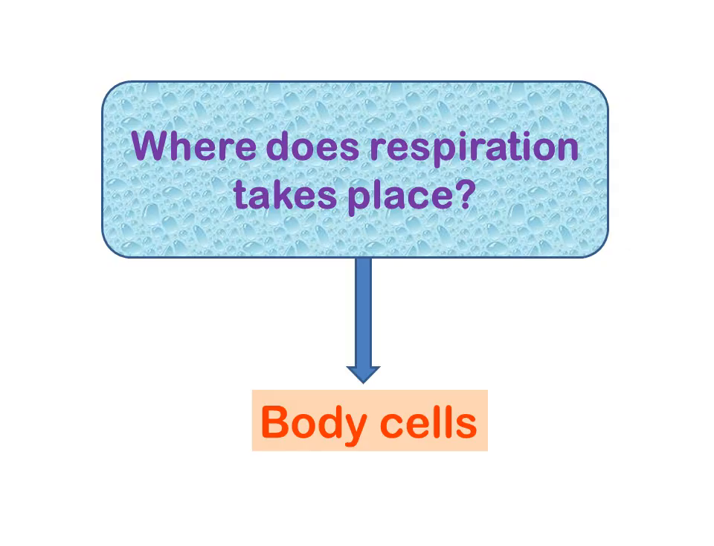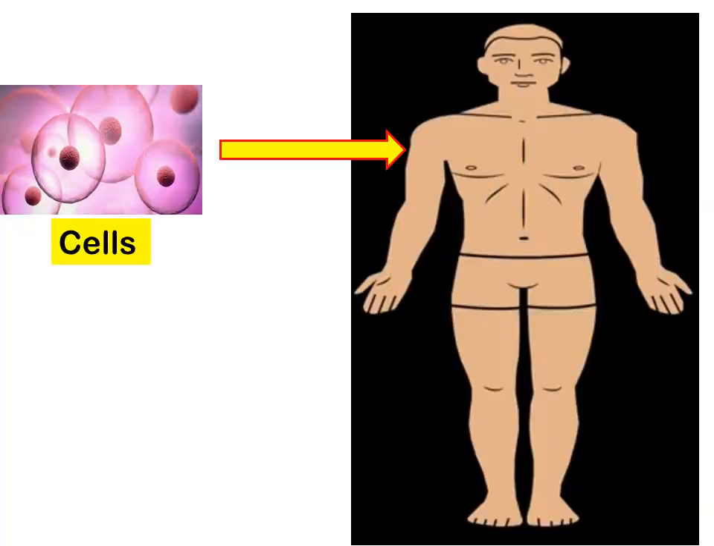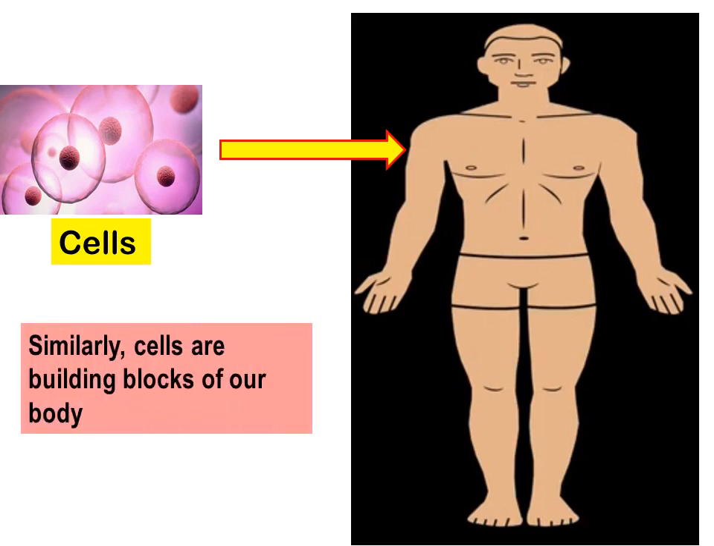Just as you can see on the next slide, there are so many bricks which are assembled to make the wall. For this wall, bricks are the building blocks. Just like this, cells are the building blocks of our body, and there are different types of cells present in our body. So cells are the structural and functional unit of life. Now we will see what a cell looks like.